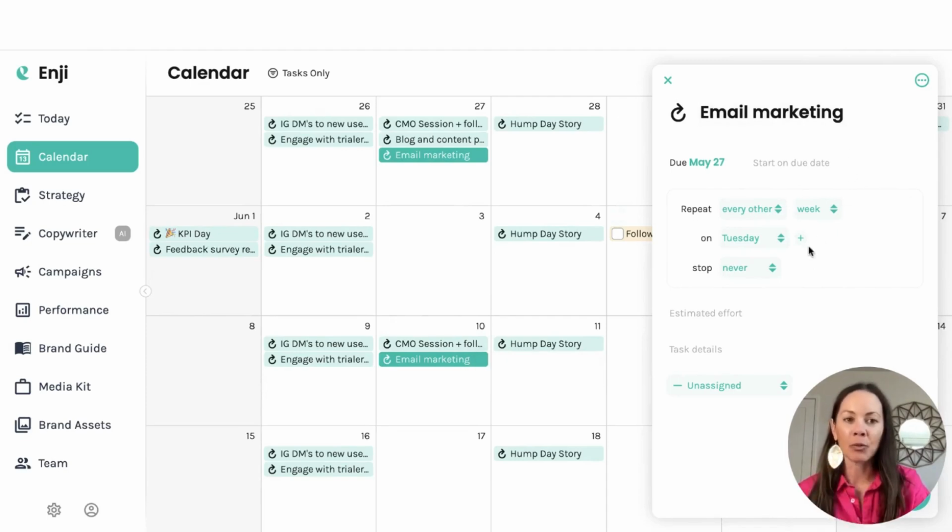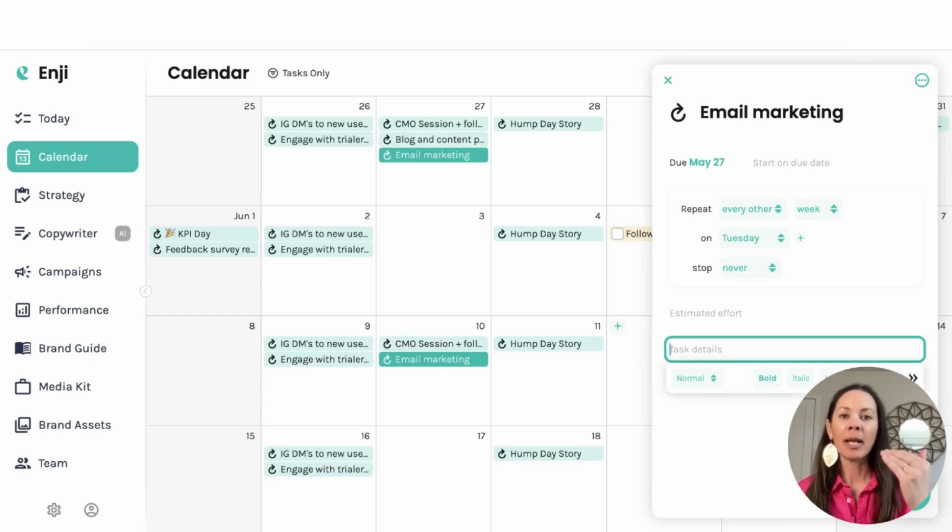So when it comes to these repeating tasks, the thing that I want you to know as step one to making sure that you're getting super organized here is the fact that whenever you have a repeating task, and they're all connected with this little round arrow thing, that means that the changes you make to one of these tasks are going to be reflected in all the other ones that are in the pattern. And the reason that this is helpful for you to know is because then you can use this task detail section to basically create the outline or structure for the things that you know you're always going to do.